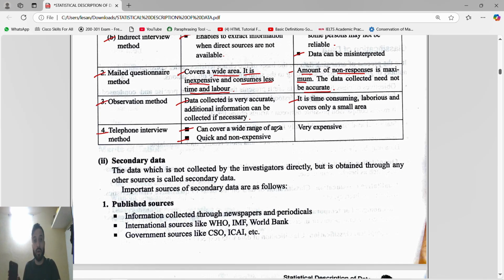Because once you call a person, if they don't pick up one time, they will pick up the second time. Or if the person is busy or driving, they will call back after half an hour or 1 hour. So it is quick as compared to mail, where they may respond only after 2 or 3 days. Okay, but it is very expensive, obviously, because of the call charges.